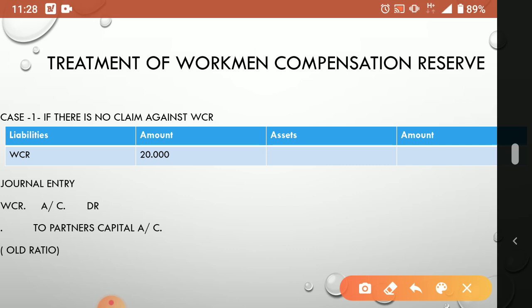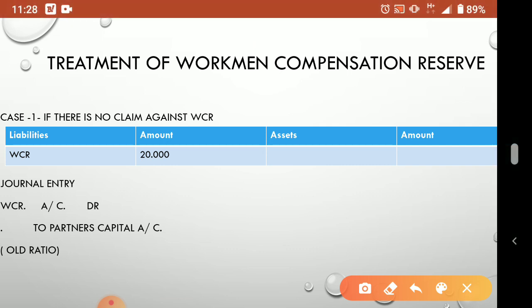So what is case 1? If there is no claim against WCR. WCR is the short form I am using, what is it? Workmen compensation reserve. No claim means the reserve we created, 20,000, is appearing in the balance sheet. This is a small extract of the balance sheet, so only the liability side item is there. So WCR I put 20,000.